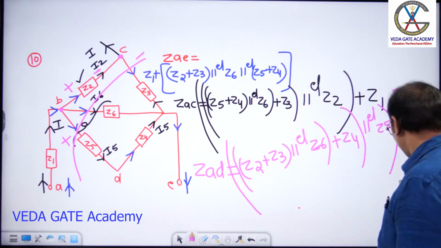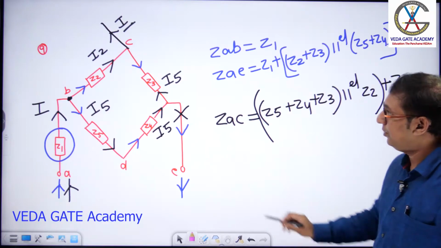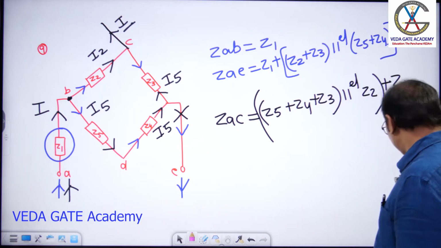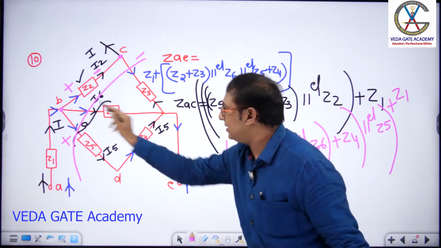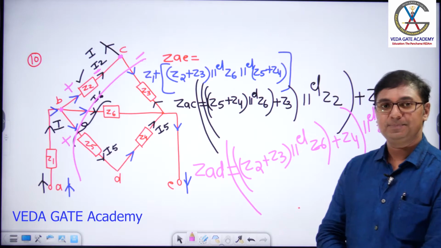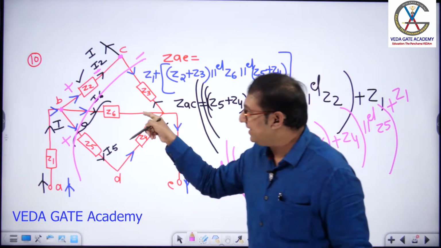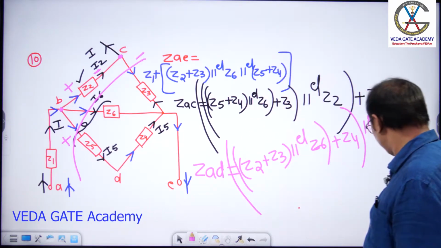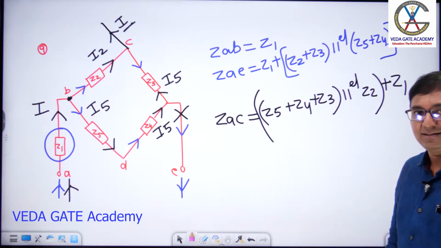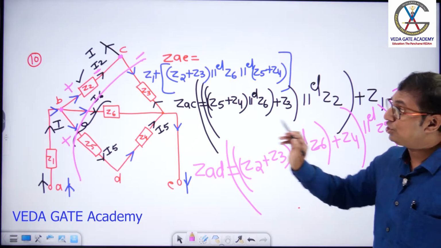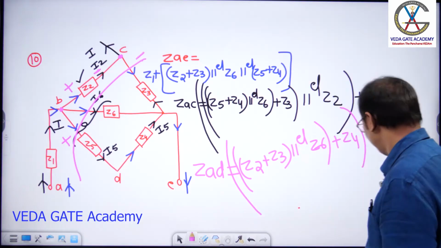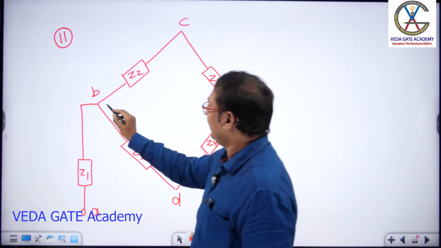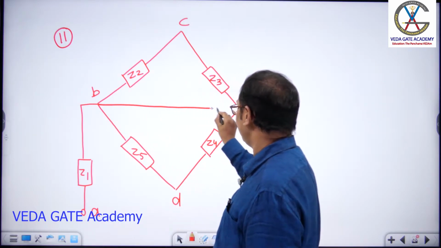Next, let us see. We started our discussion. Let us have a look at an earlier problem. We don't have any impedance between B and this point and this point. Whereas in this question, we have an impedance between this point and this point. Question number 10. Now, if Z6 is made 0, means open circuited, it is similar to earlier question, question number 9. Next, if Z6 is short circuited, let us short Z6. Made Z6 shorted means like this.